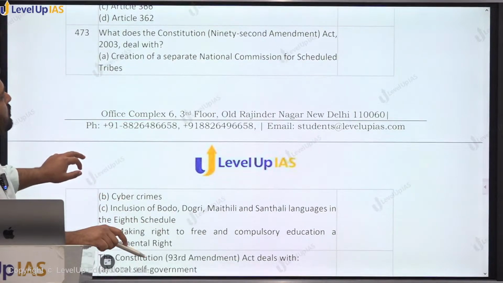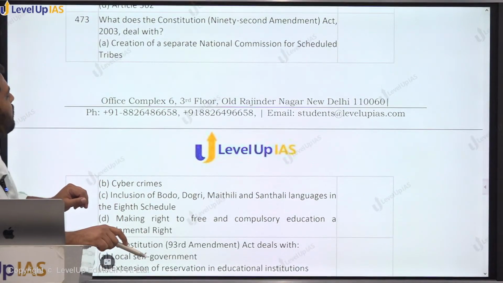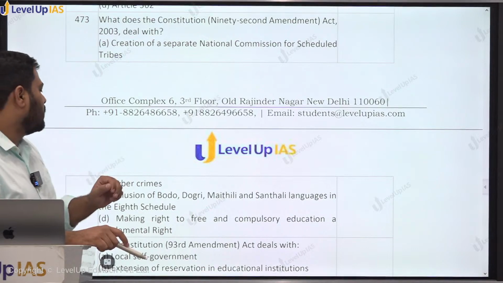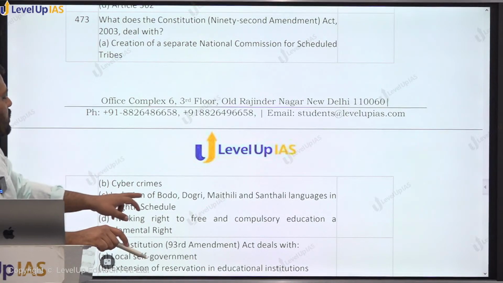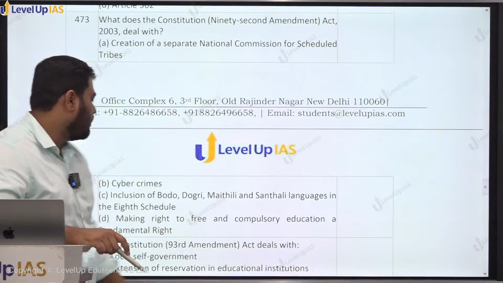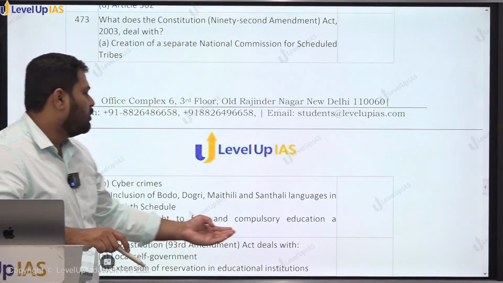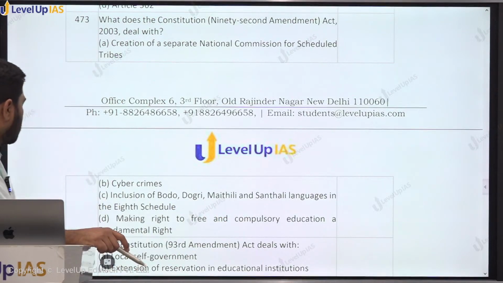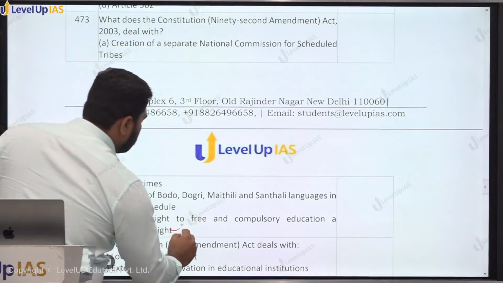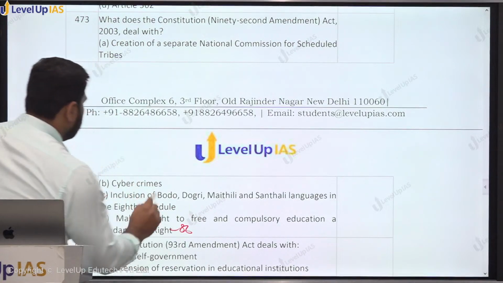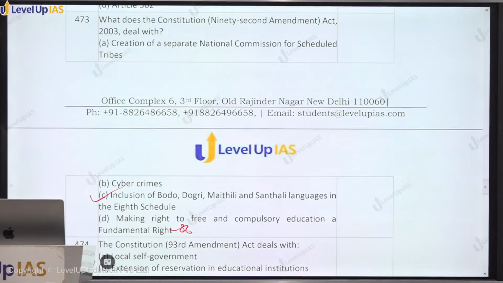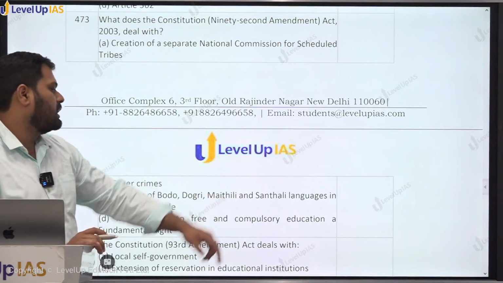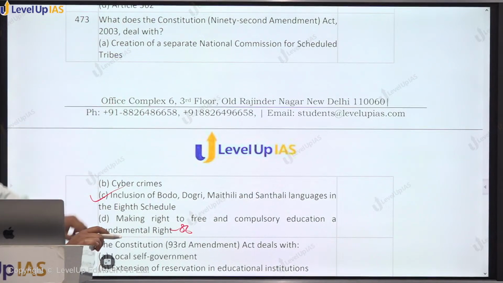What does the Constitution 92nd Amendment Act deal with? Creation of a separate National Commission for Scheduled Caste, cyber crimes, inclusion of Bodo, Dogri, Maithili, Santhali language in the 8th schedule, making right to free and compulsory education as a fundamental right. This is 86. C. कुछ languages को हमने scheduled language का दर्जा दिया था that included Bodo, Dogri, Maithili and Santhali. This was by way of the 92nd Amendment Act.